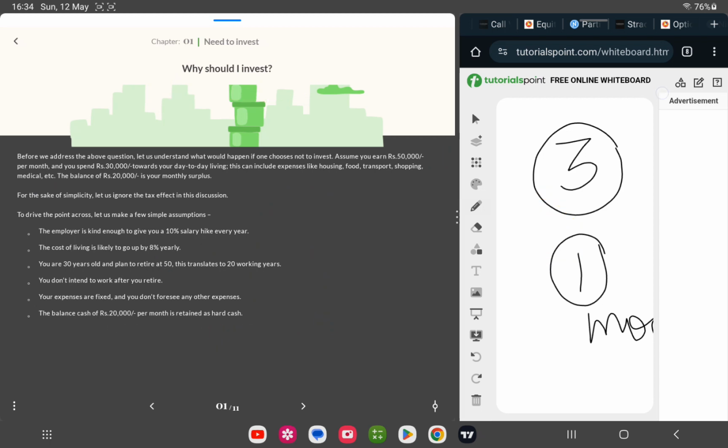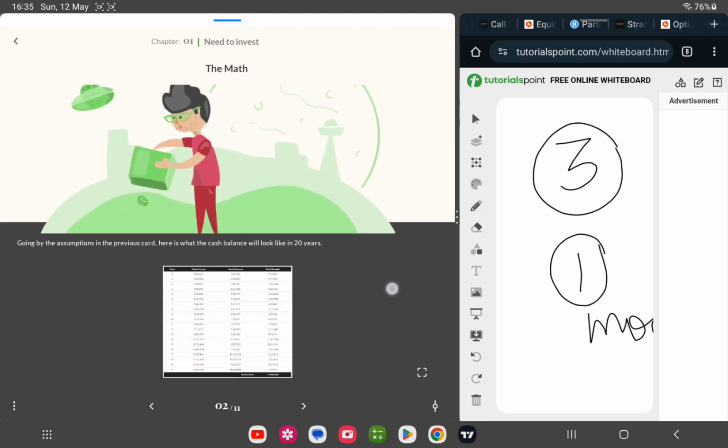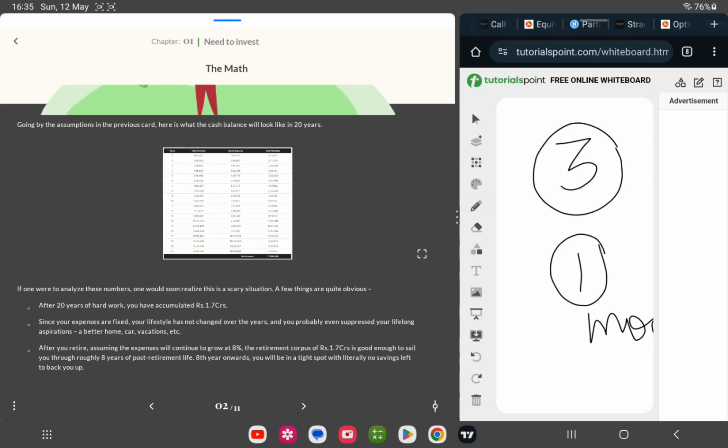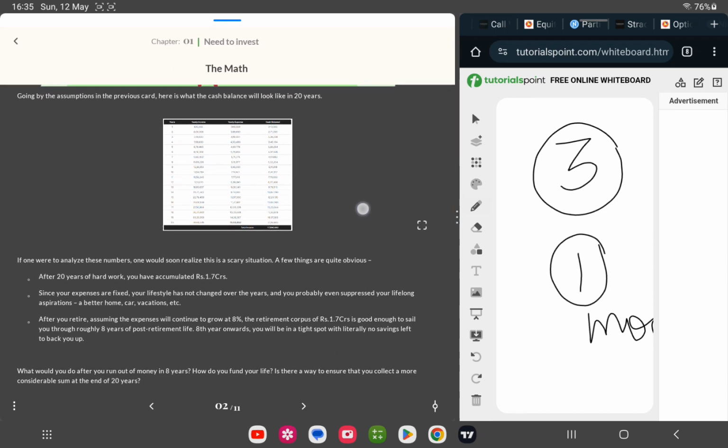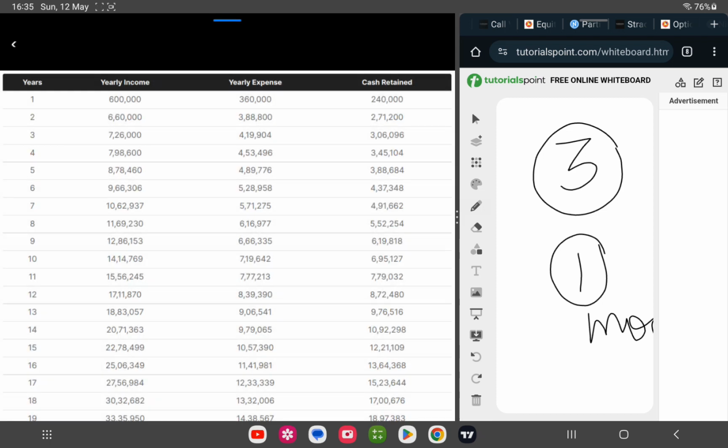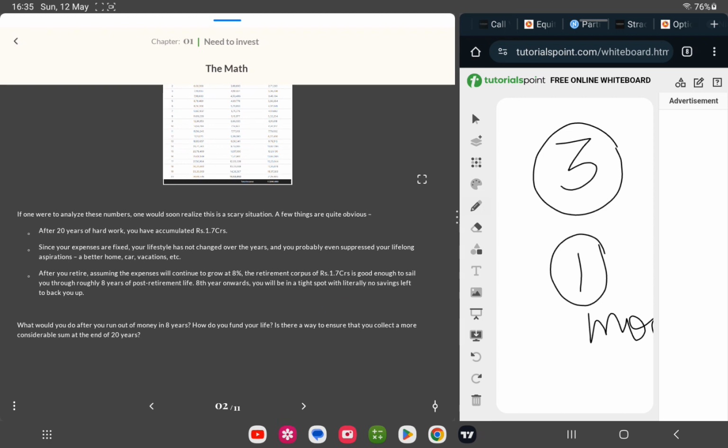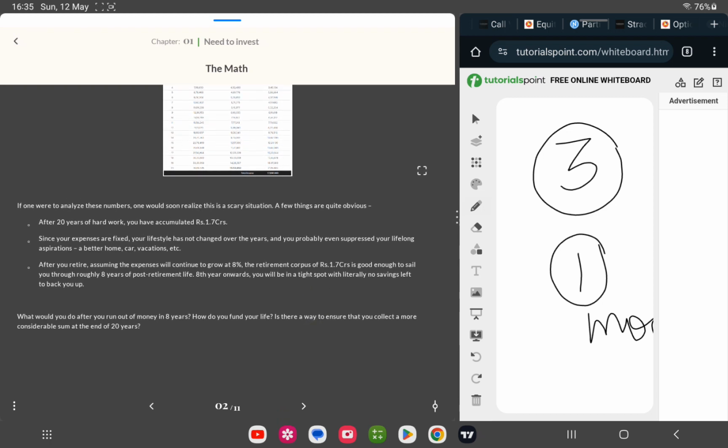Okay, so now we'll move to the next page. So this is like the tabulation they have made. Okay, so going by the assumptions in the previous card, here is the calculation. Here is what the cash balance will look like in 20 years. So this is how they have calculated. Okay, you can check by yourself on the Varsity website. Now I will just read the explanation.